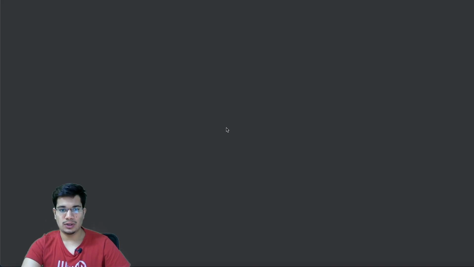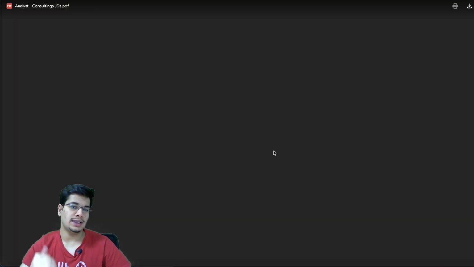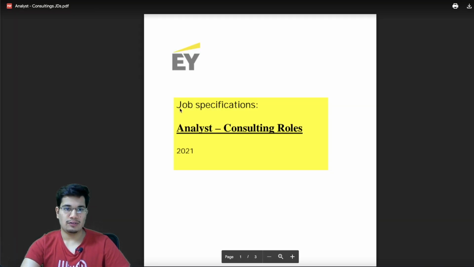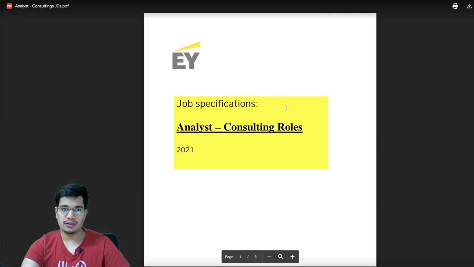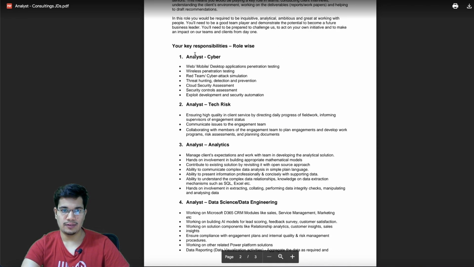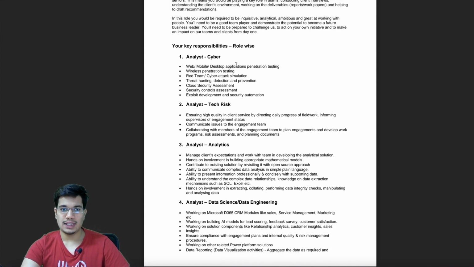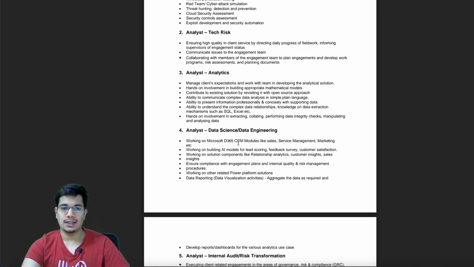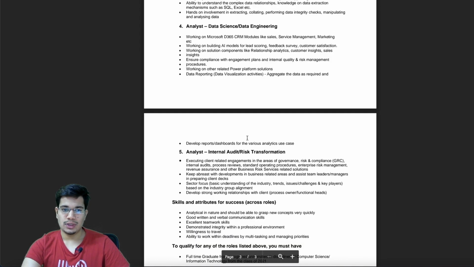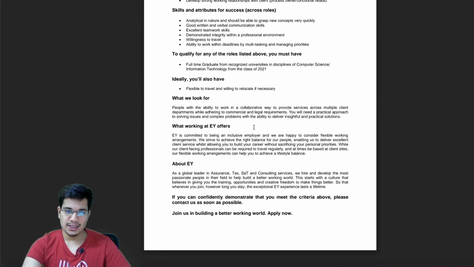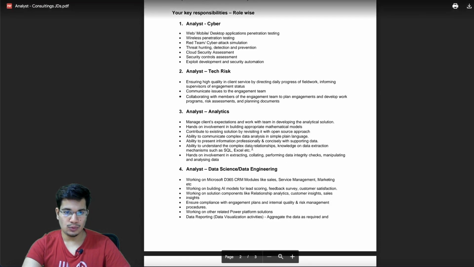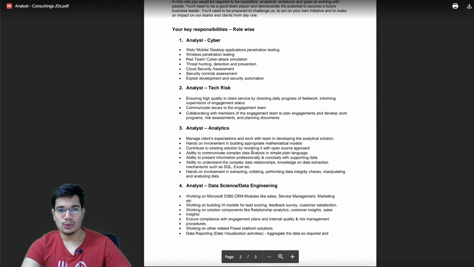You have this particular link, which is probably going to take you to the description of all these roles. They have a Google Drive link to a PDF which has the description and details for every single role: cyber analyst, tech risk analyst, analytics, data science, data engineering. So they are hiring for all these roles simultaneously. Just read about the particular role that you want to apply for. I'm not going to go through each and every one of those.